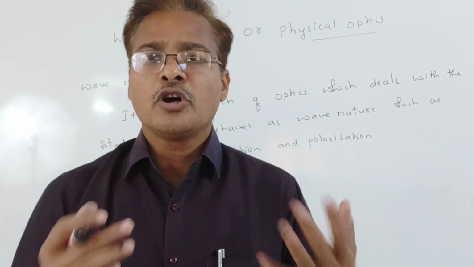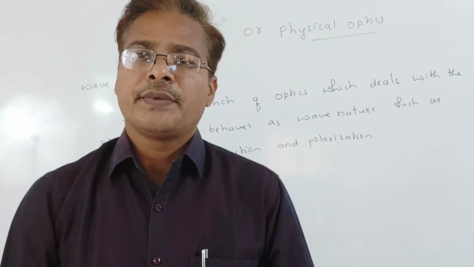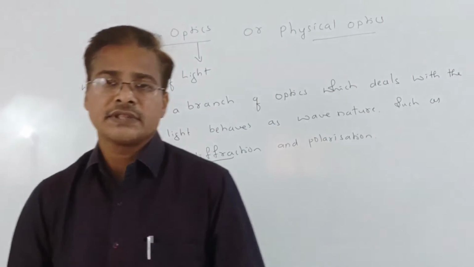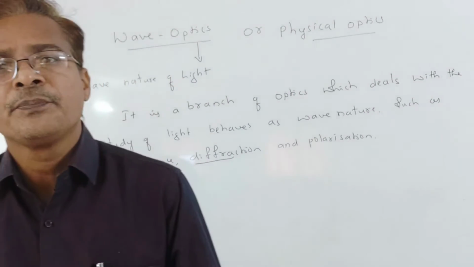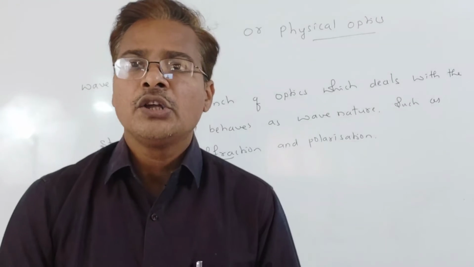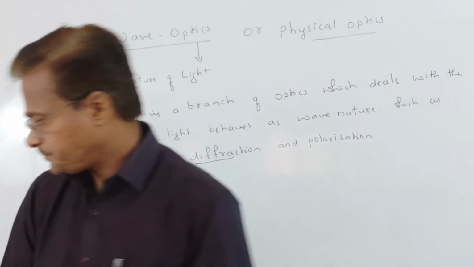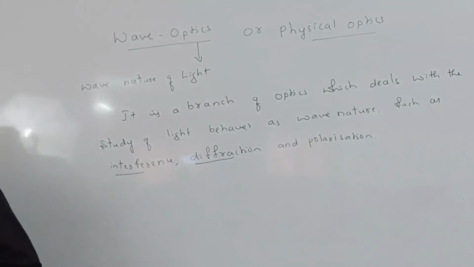Because of that, they thought to understand wave optics. In that, first we can see some theories given by scientists, pioneers in our physics. The first one is Newton's corpuscular theory. What it means we can understand now. Newton's corpuscular theory.